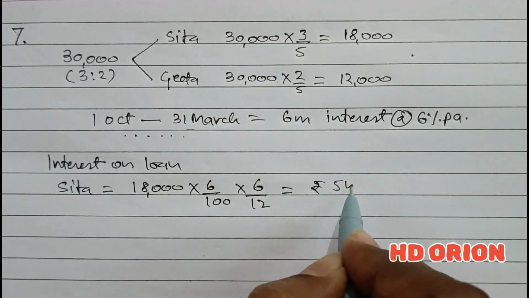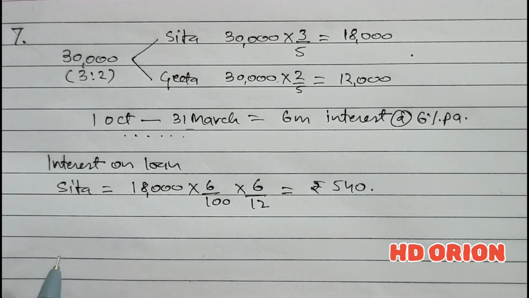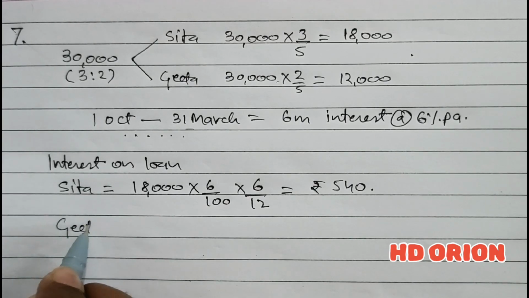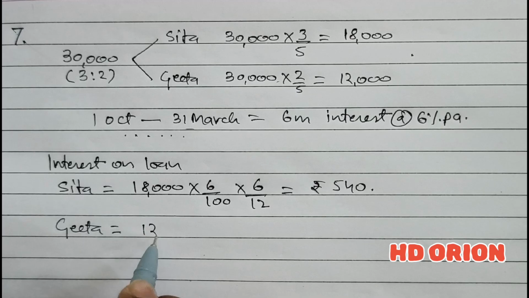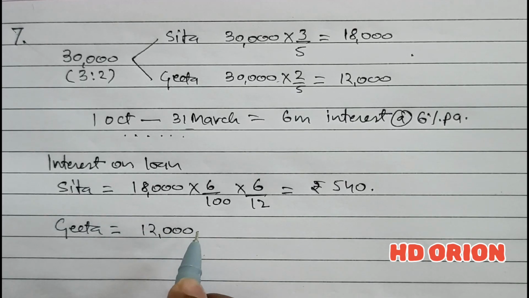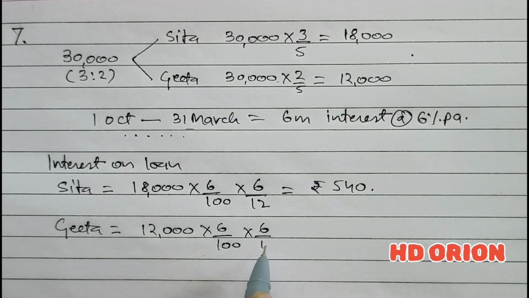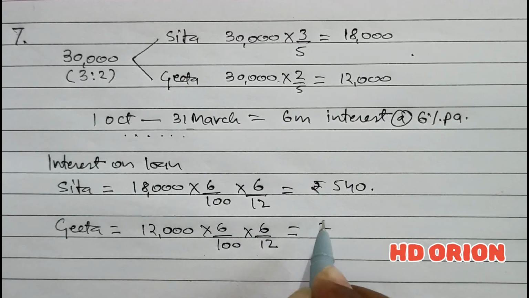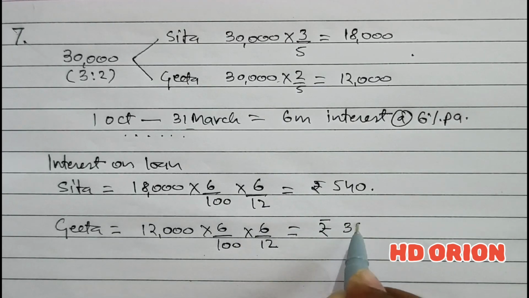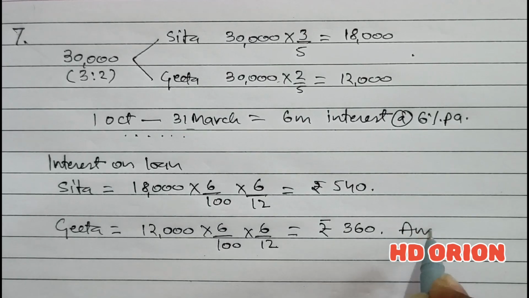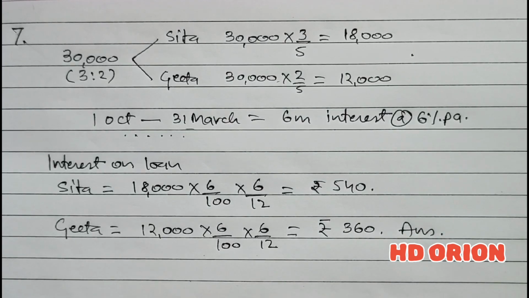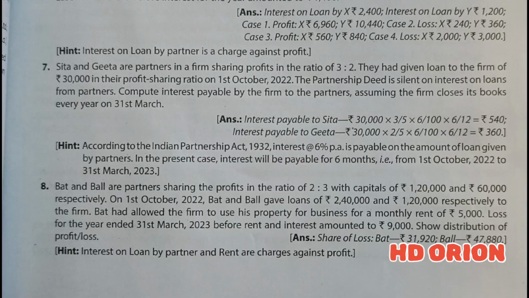So rupees 540 is the interest which the firm will pay to partner Sita, and Geeta, on the loan of rupees 12,000, 6% per annum for 6 months, the amount is rupees 360. So this is how we have to calculate interest on loan.